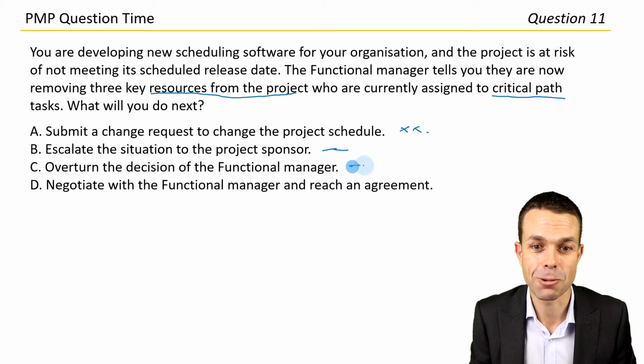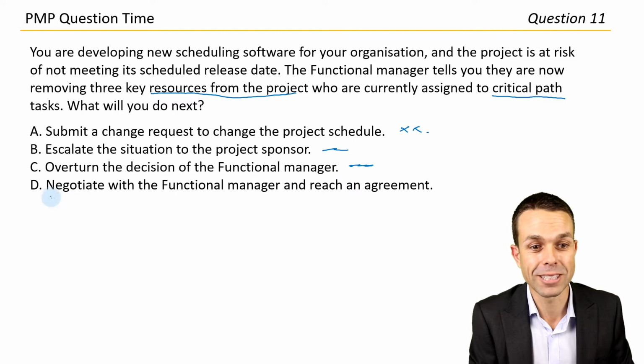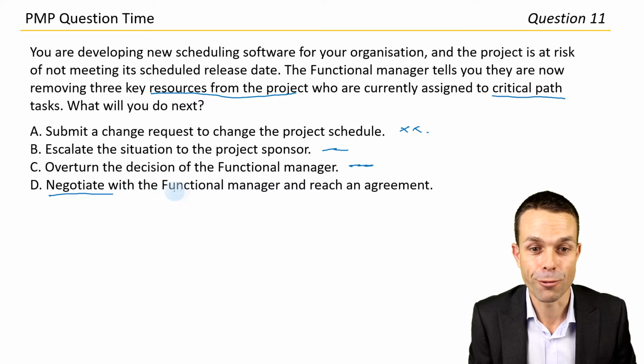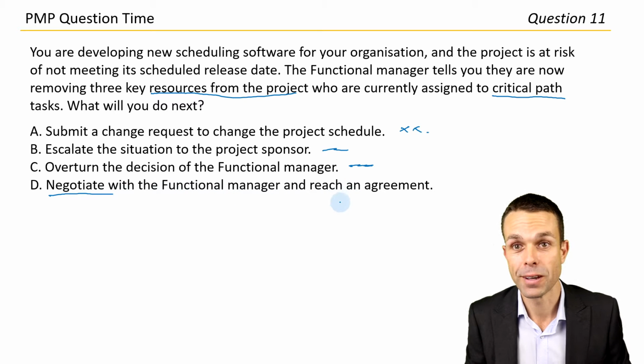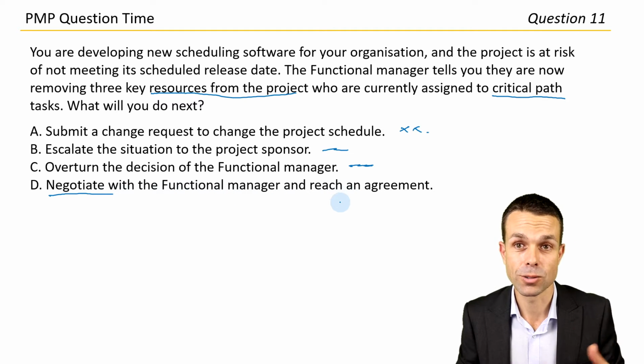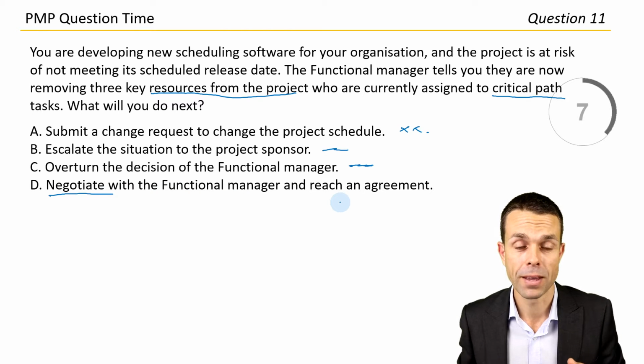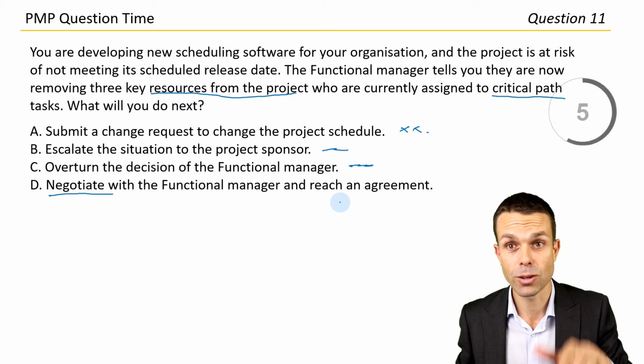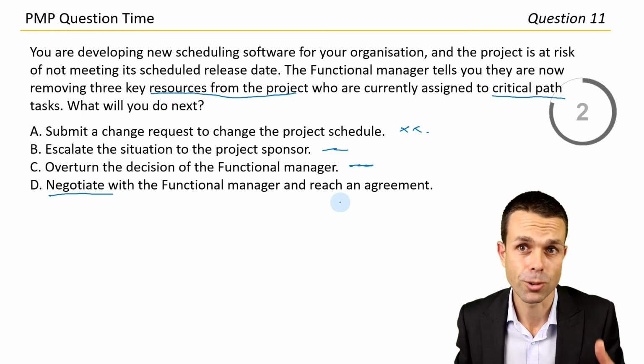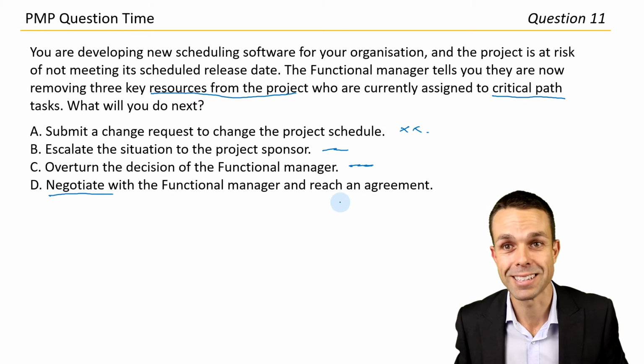In fact, I can see where this is going. We have to negotiate with them, exactly, with the functional manager and reach an agreement. So we have to use our skills influencing and negotiating, our communication skills to try and work with them and get the best possible outcome. And of course, if we're delivering value to that functional manager, then hopefully they want to collaborate with us as well. But let's go with answer D.